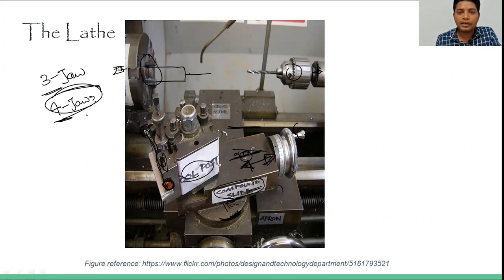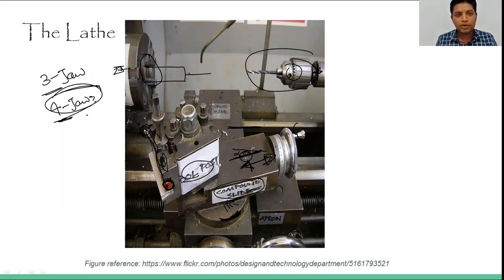Apart from that, you can see in this image that a drill bit is mounted over this tailstock. In a drilling machine, the drill bit is mounted vertically and below that we keep a workpiece. The drill bit rotates, and we insert it inside the workpiece surface. But here also we can do drilling, reaming, boring. The difference is that here the tool will not rotate. The tool will be stationary and the workpiece will rotate.